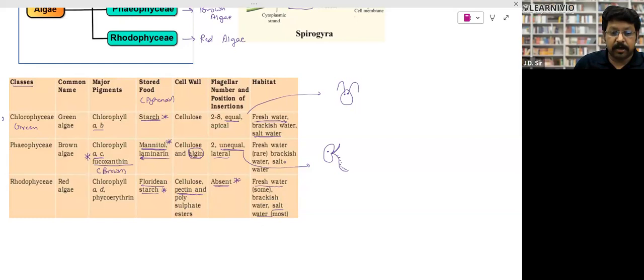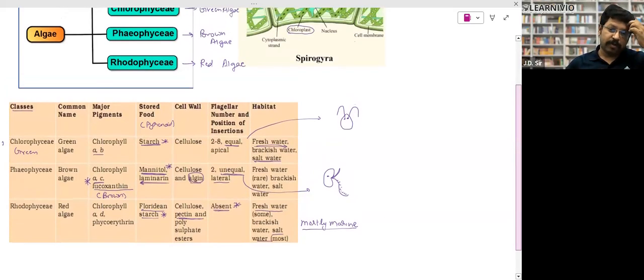They are found in fresh water and also in salt water. Look, here you will see that this is also found in fresh water, but most of them are marine, right? So Rhodophyceae are mostly marine, with rarely some exceptions. Mostly marine means they will be found in the oceans. Tell me, is the common characteristic of algae clear or not?